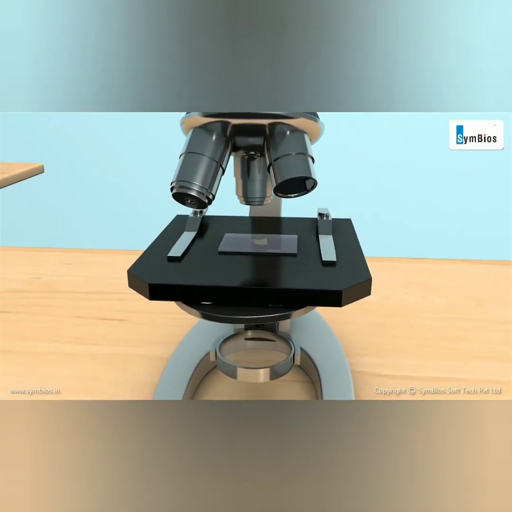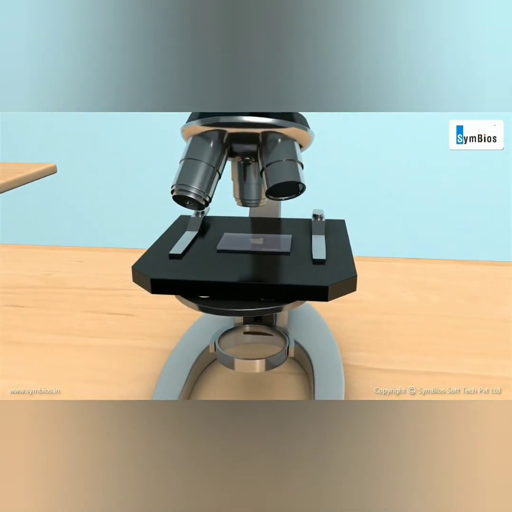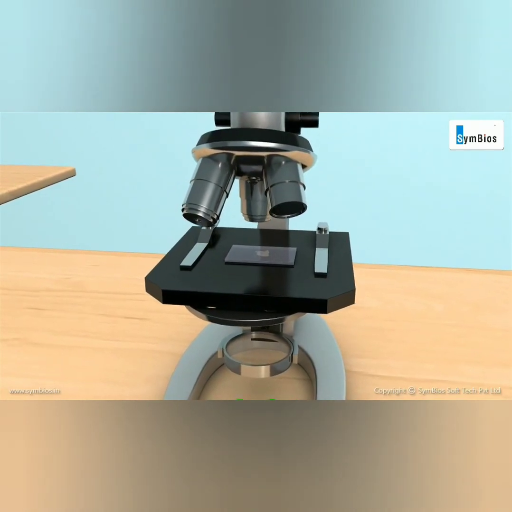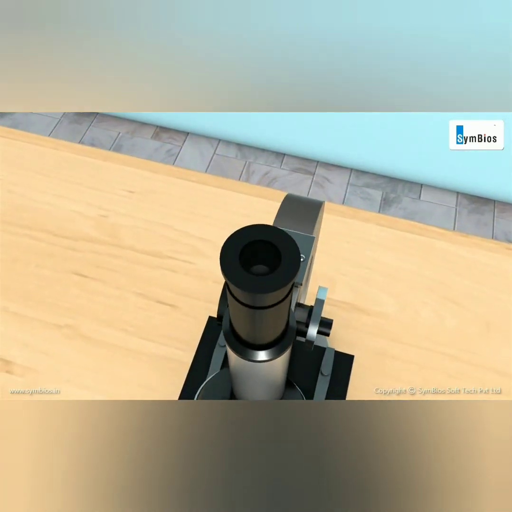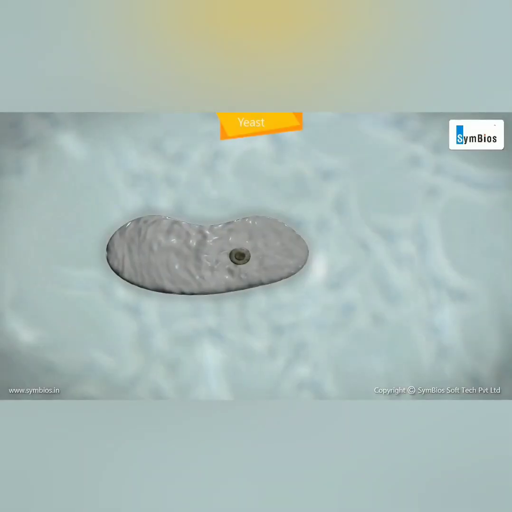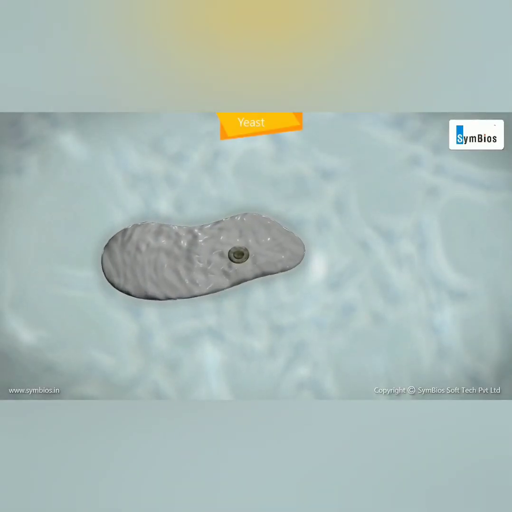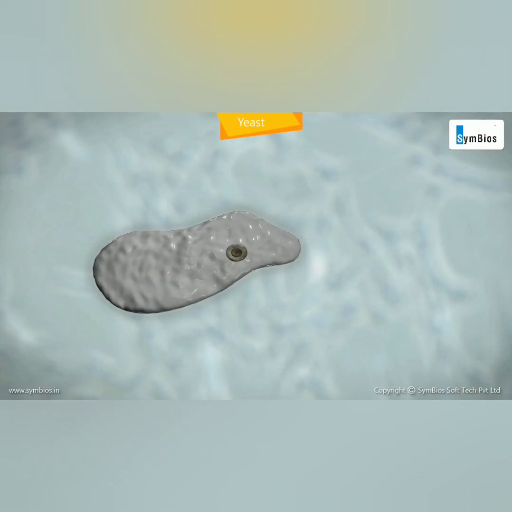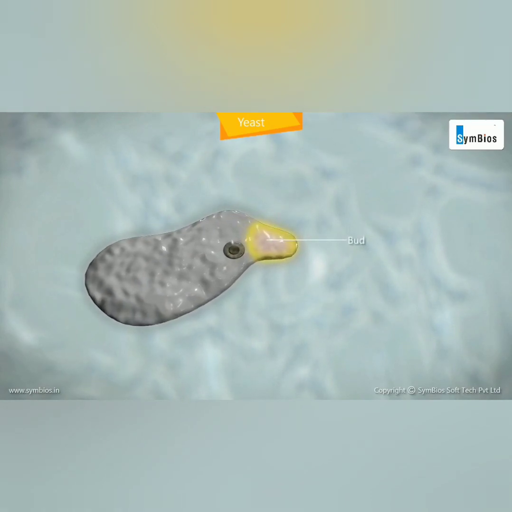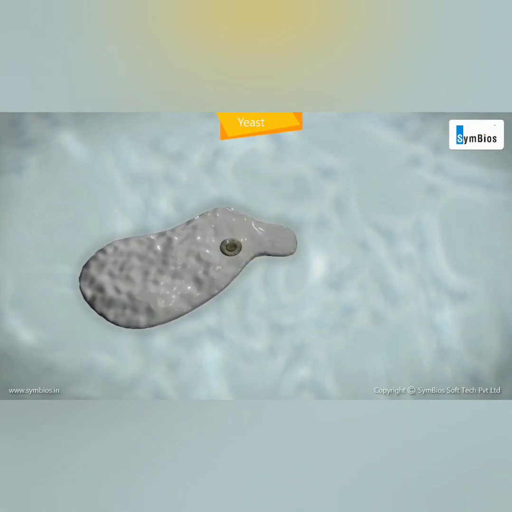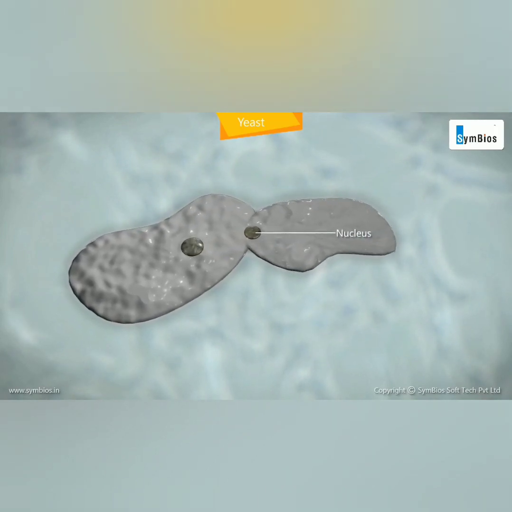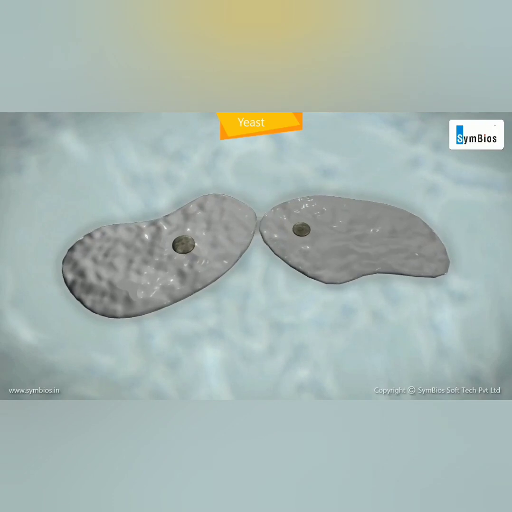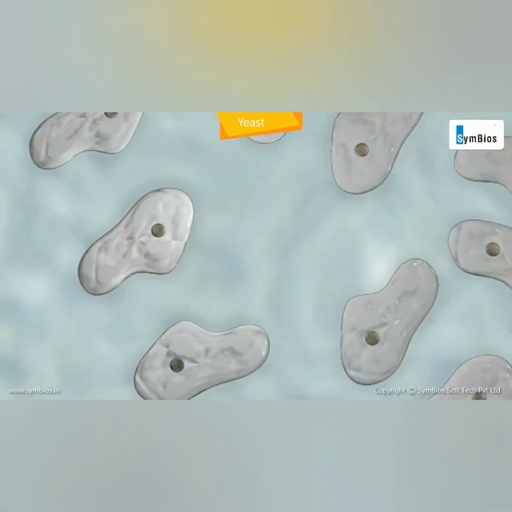When we see the yeast with the sugar solution under the microscope, we can see the regeneration of spores. This process is again a kind of sporulation. The yeast cells also start collecting cytoplasm to one corner and then the nucleus will divide and move to that bud.